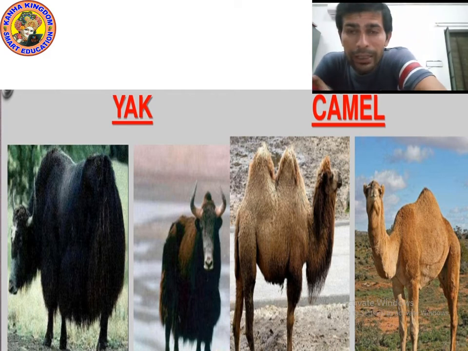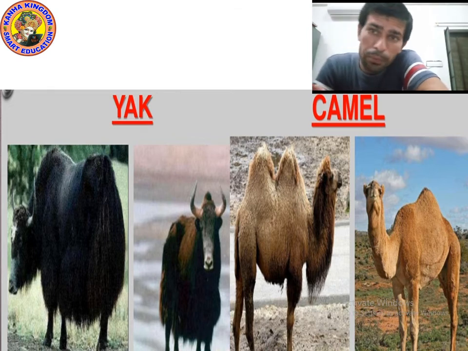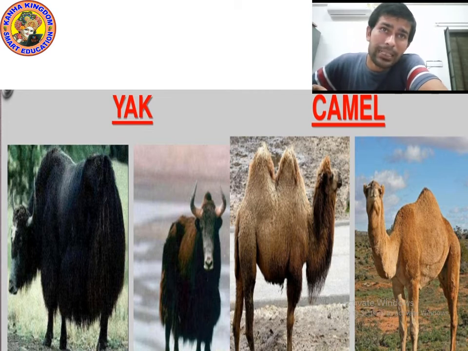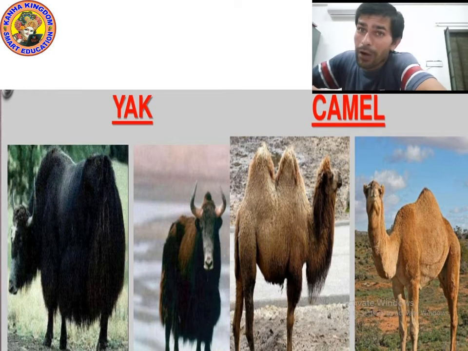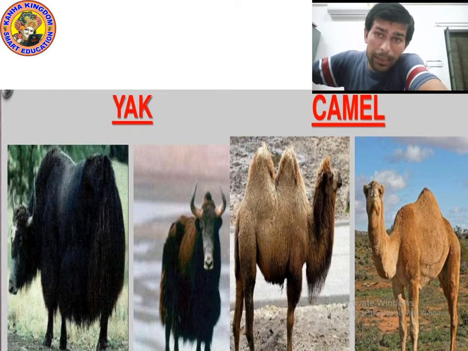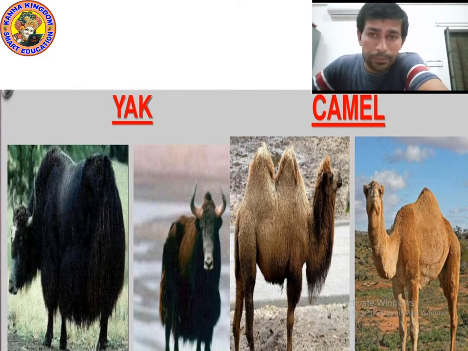Not only do we get wool from these animals, we also get flesh. Their skin is used to make many things. So we make different kinds of things using their skin and flesh. And wool is used for making many things. It is used for making warm clothes such as sweater, cape, shawl, gloves, blanket. Wool is also used for making carpets. I hope you understood. Now let's move on to the next point.